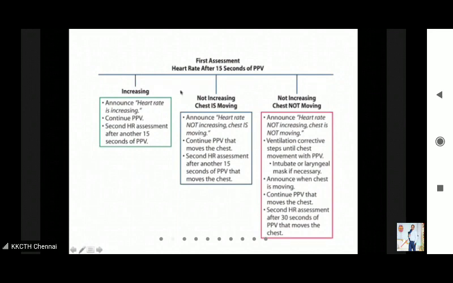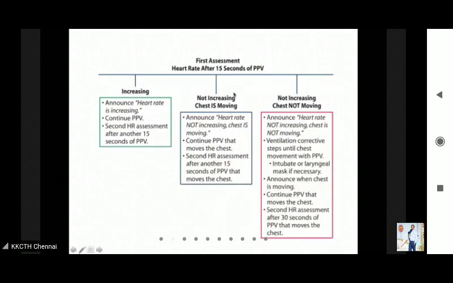The response to positive pressure ventilation is assessed by the increase in heart rate, which is the most reliable indicator, and then by looking at the chest rise. If the heart rate is increasing, you should announce that the heart rate is increasing, and continue the PPV for another 15 seconds, so that your 30 seconds of PPV is over. That completes the step of positive pressure ventilation.